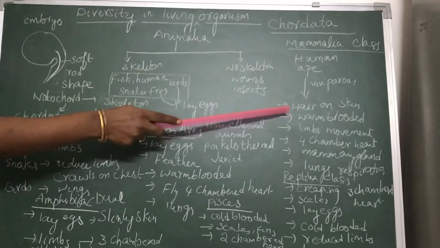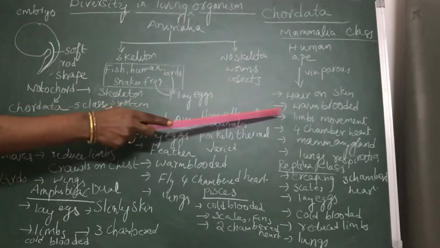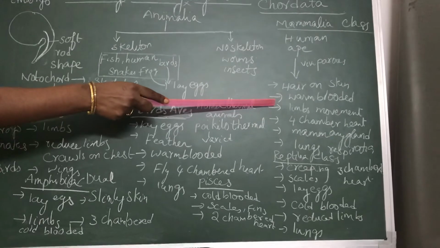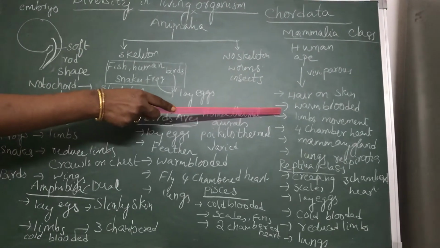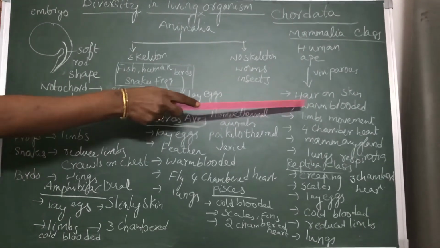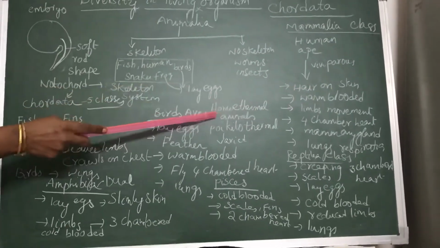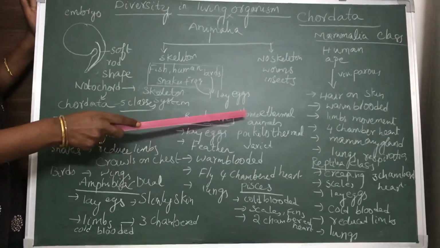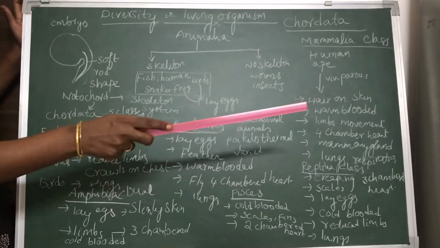These organisms, apes and mammals, have hair on their skin. They are warm-blooded animals. The word warm-blooded means they have a constant body temperature. They maintain a constant body temperature irrespective of their environment. Such animals, which we call warm-blooded, are homeothermal animals. Homeo means same. They have the same body temperature irrespective of environmental changes.